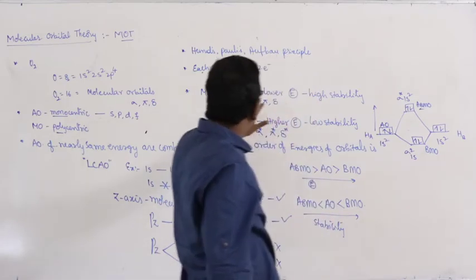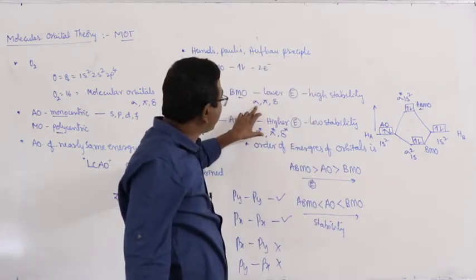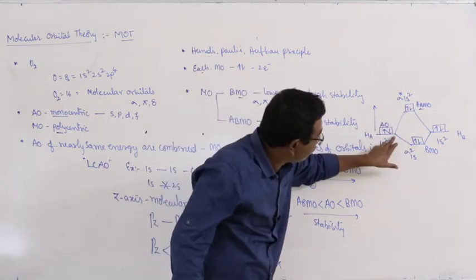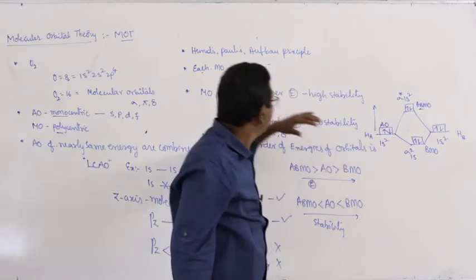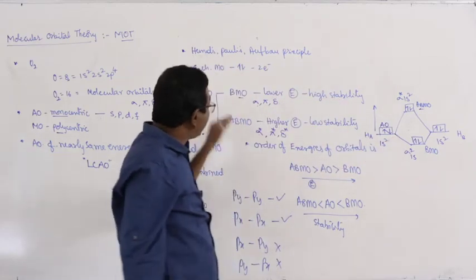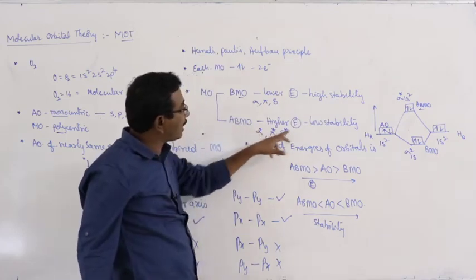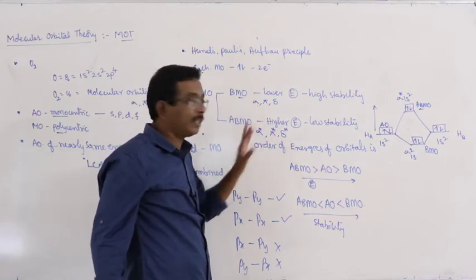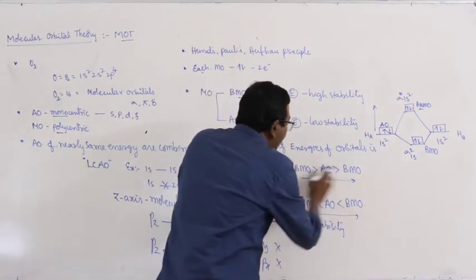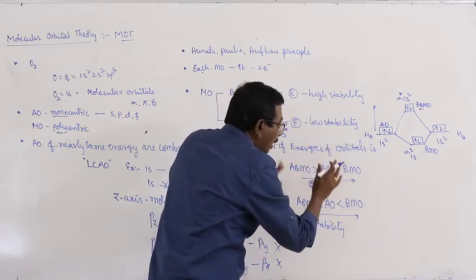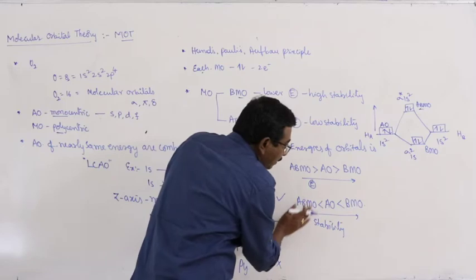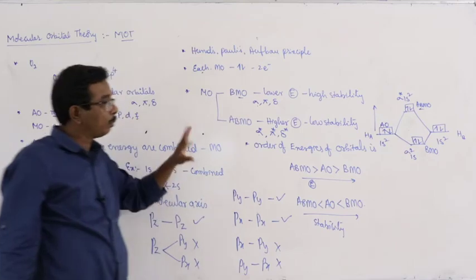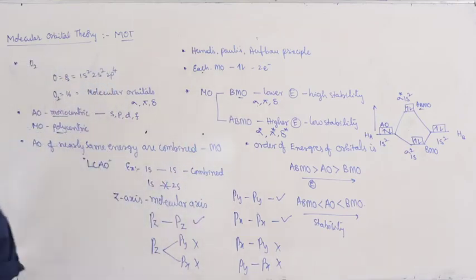Bonding molecular orbitals are represented by the symbols sigma, pi and delta, and they have low energy, meaning less than this average energy, and they possess high stability. But the anti-bonding molecular orbitals have higher energy and low stability, and they are represented as sigma star, pi star and delta star. This is the decreasing order of the energies of the different orbitals. This is about the order of stability. As the order of stability increases, energy decreases. They are quite opposite to each other.